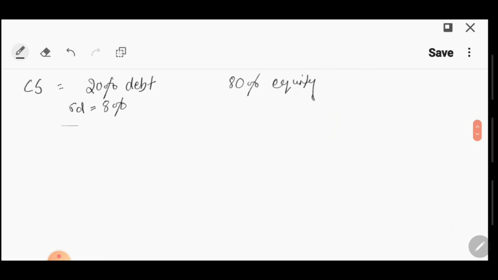So the risk-free rate is 5%. The market risk premium, which is your RM minus RF, is 6%. The cost of equity, so RS, is given to you. The cost of equity is currently 12.5%.